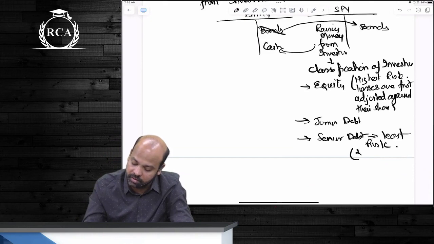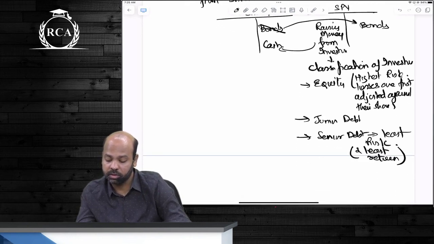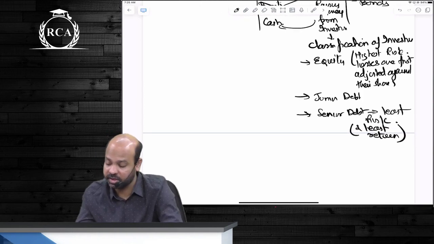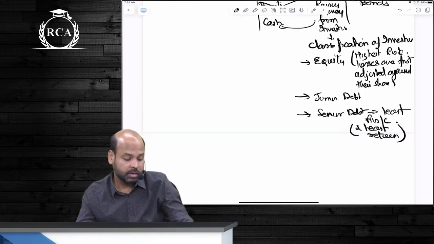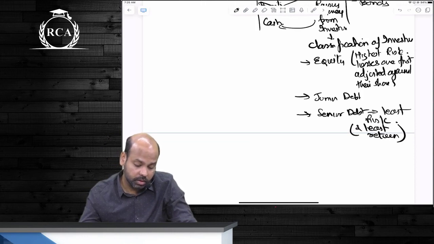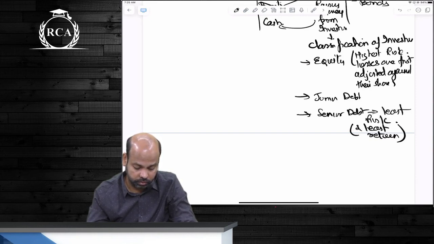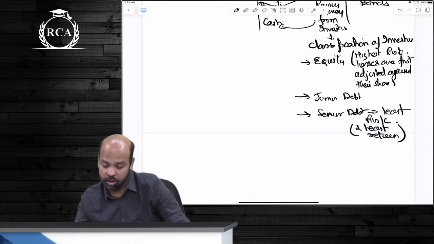Least risk and the least return also. हाँ या ना? Least risk and least return. क्या हुआ बोल? वो ब्रैकेट में क्या लिखा? Highest risk, losses are first adjusted against their share. Are we clear about this?